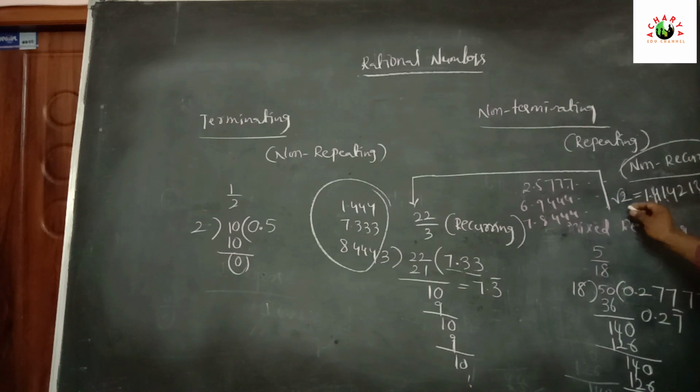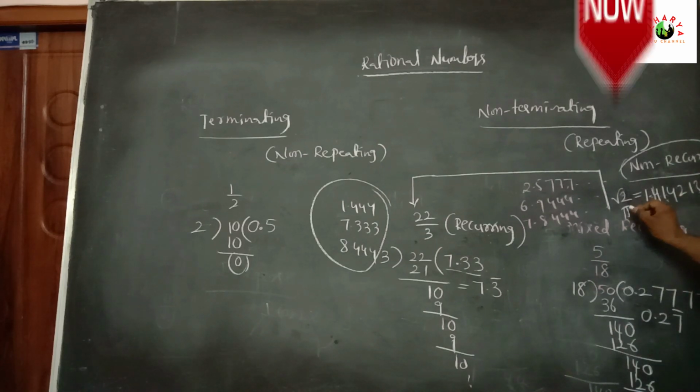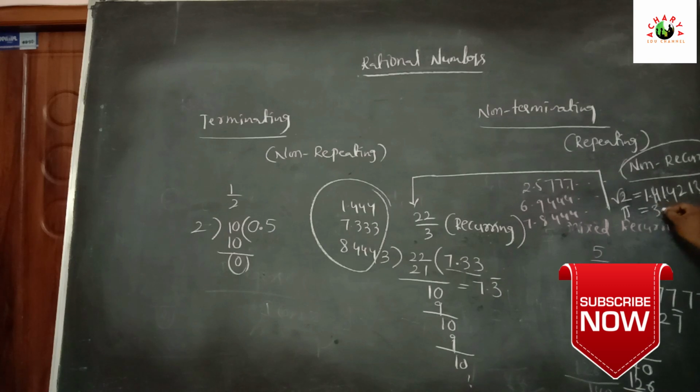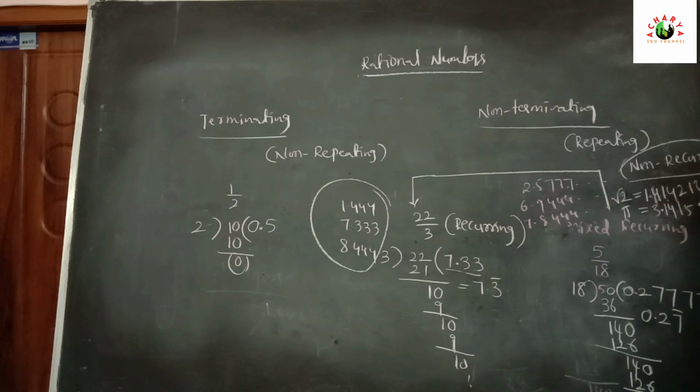Let us take one more example. The value of pi. Daily in our mathematics we are using pi. The value of pi is 3.141592653 and so on. The value of root 2 is 1.414213 and so on. Here no digits are repeating, so we are unable to write a bar here.